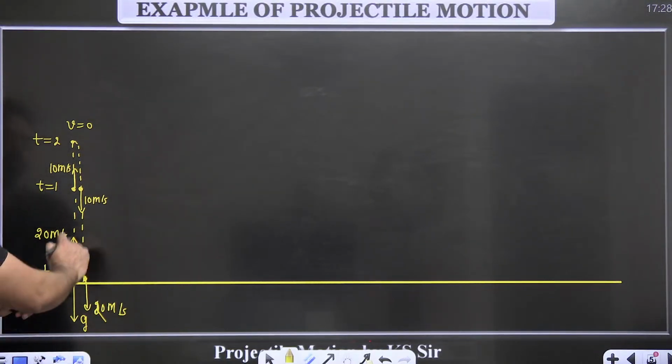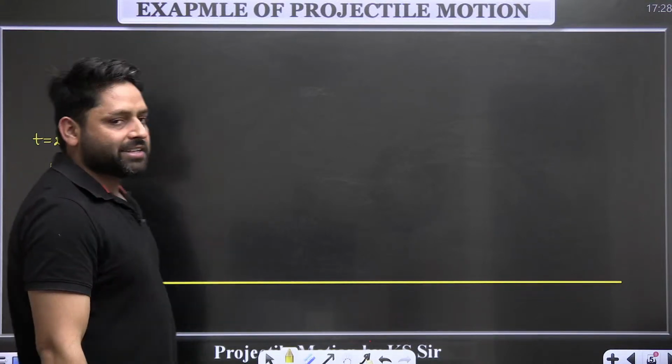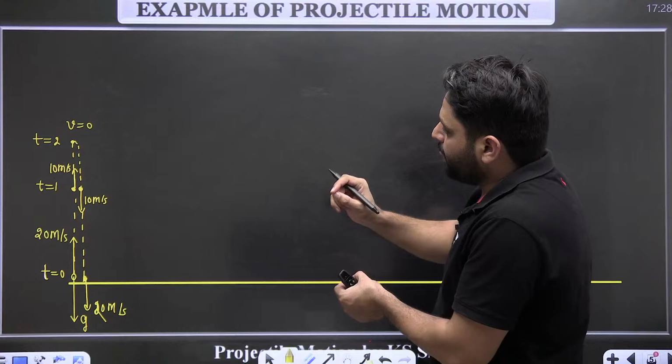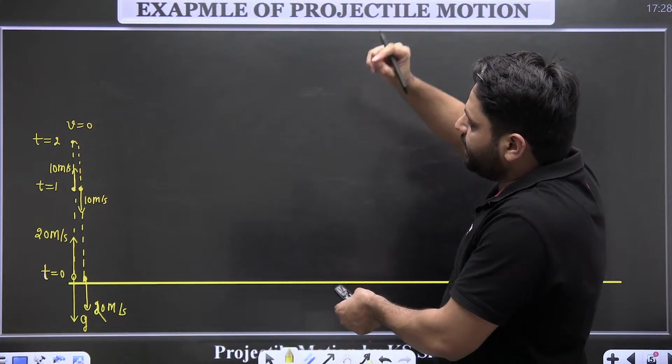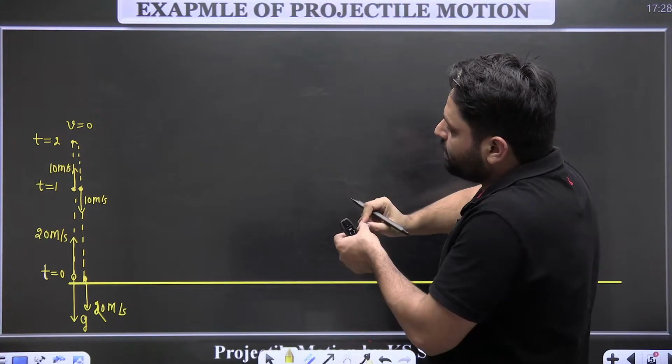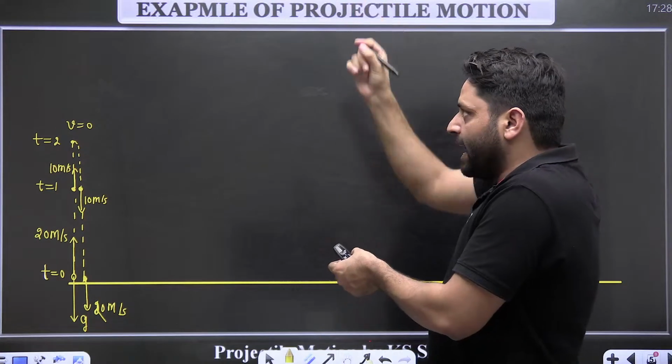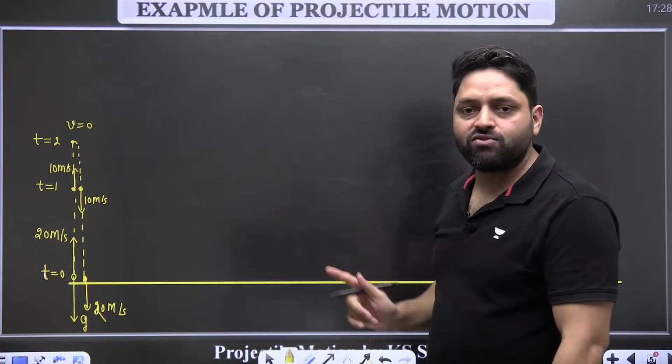It will go up and come down like this. When a particle is projected with 20 meter per second, it goes up 15 meter in 1 second, and in another second 5 meter. So the total maximum height attained is 20 meter. It will go up 20 meter and then come down in 4 seconds.